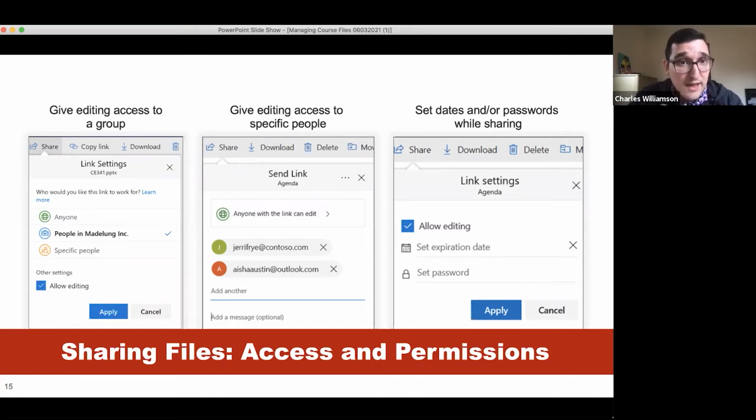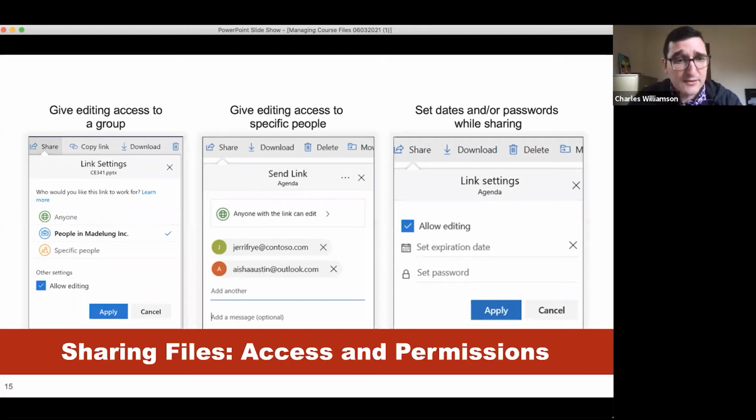You can also give editing access to a specific person or group of people. That's very easy to do. You would just need their email address. You copy paste it right there, and as long as they access OneDrive from that account, they should be able to edit the document. And finally, you also have the option of setting dates and or passwords while sharing. If you want to be a little more secure with who you give editing access to, you're able to do that very easily.